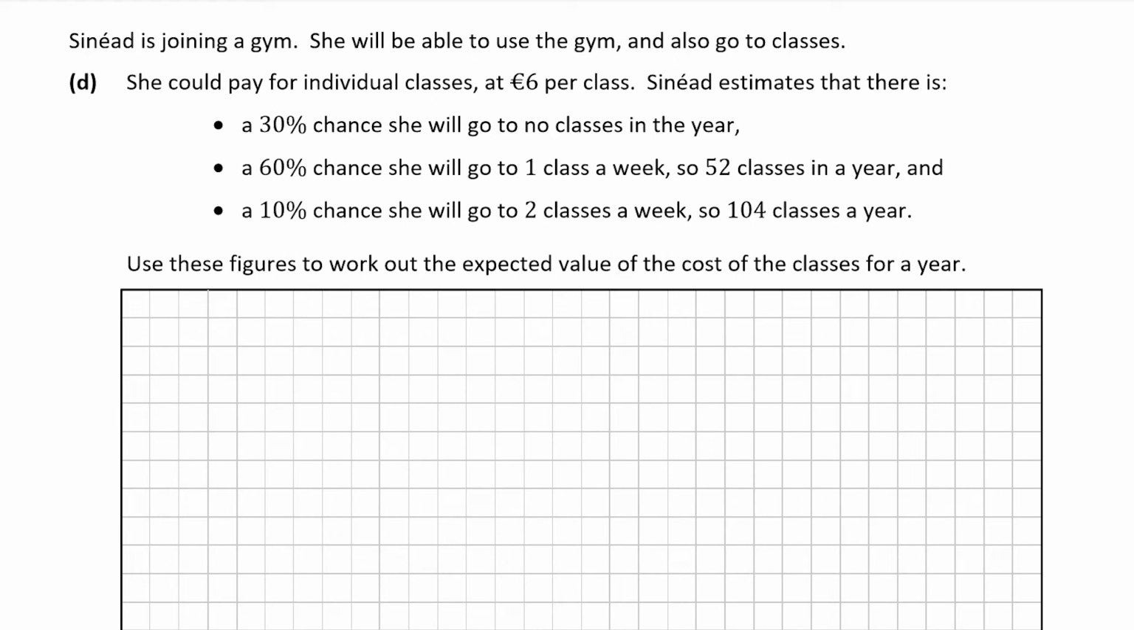So now we have to use the figures to work out the expected value of the cost of the classes for a year. So be careful, it's the expected value of the cost, not the expected amount of classes she'll go to. So we'll just do the 3 different options first of all. So if she goes to no classes, how much will that cost her? Well, obviously she's going to go to no classes, that's 0. And then it costs €6 per class, it's going to be 0 by 6, and that's obviously 0. So that's not going to have any cost to her.